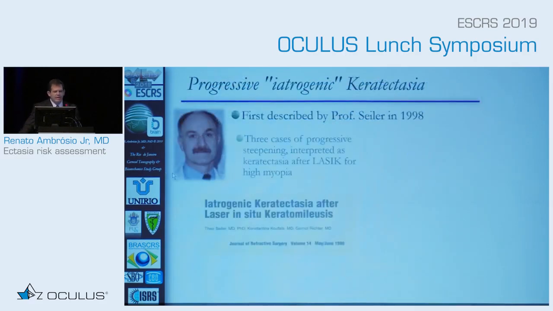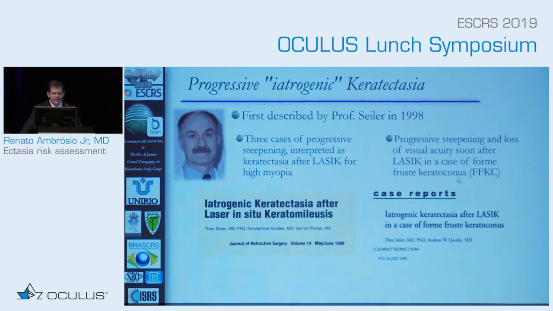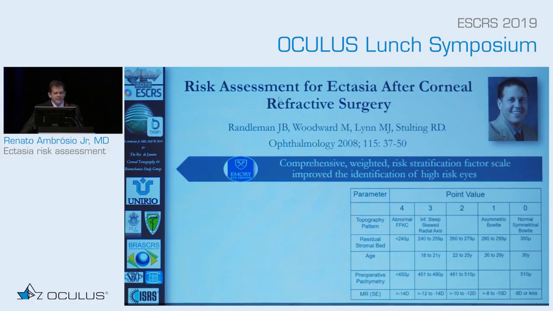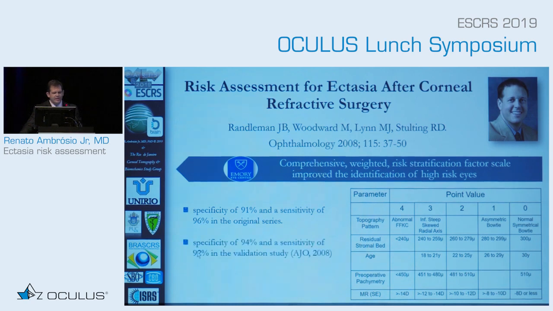And when we talk about ectasia, we have to think about the first description of ectasia in 1998: the first three cases with high myopia that were treated and developed ectasia, and later the case with so-called forme fruste keratoconus that developed ectasia after LASIK. We have learned a lot from the Ectasia Risk Score System. When you think about the specificity of 91% and the sensitivity of 96 dropping to 92%, even when we add age, we don't have a perfect system. So we are closer to getting better when we have age and we understand topography better.